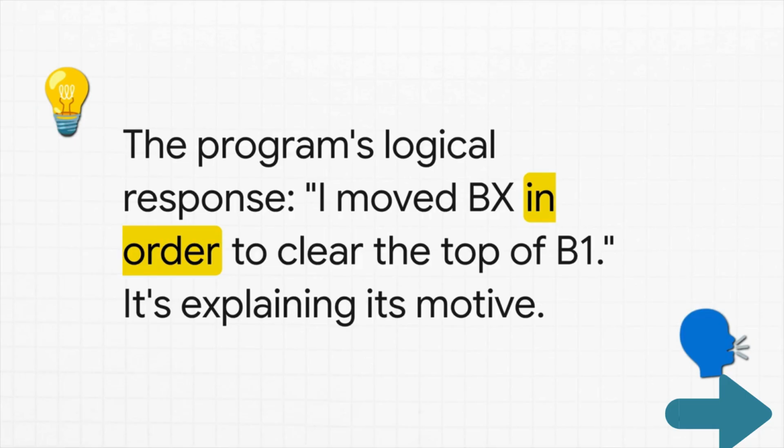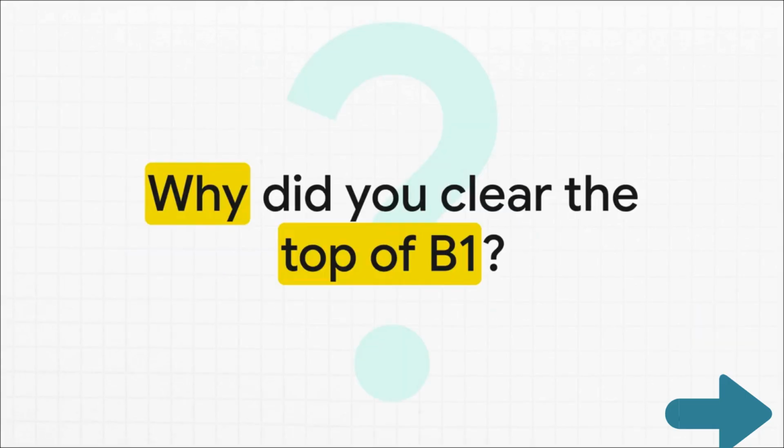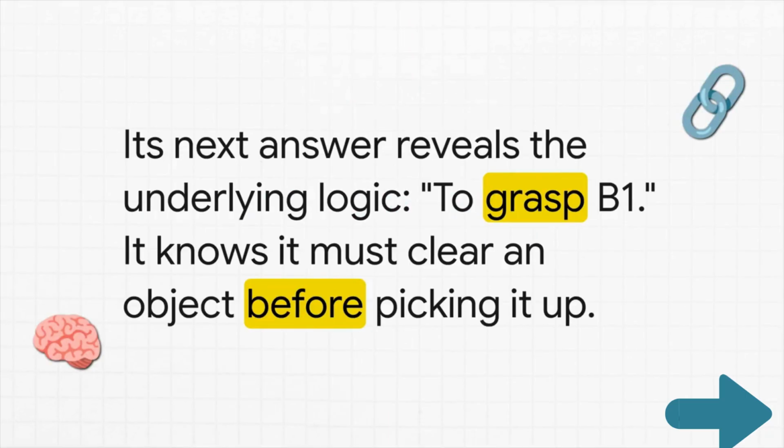But we can push this even further. So we press it a little more. Okay, program, I get that. But why did you need to clear the top of B1? We're digging into its chain of thought here, asking for that next layer of why. And again, it has an answer. It gives us the next link in the chain: to grasp B1. It knew it had to clear the top before it could actually pick it up. It's explaining its own internal strategy step by step, and it almost feels like it's self-aware.